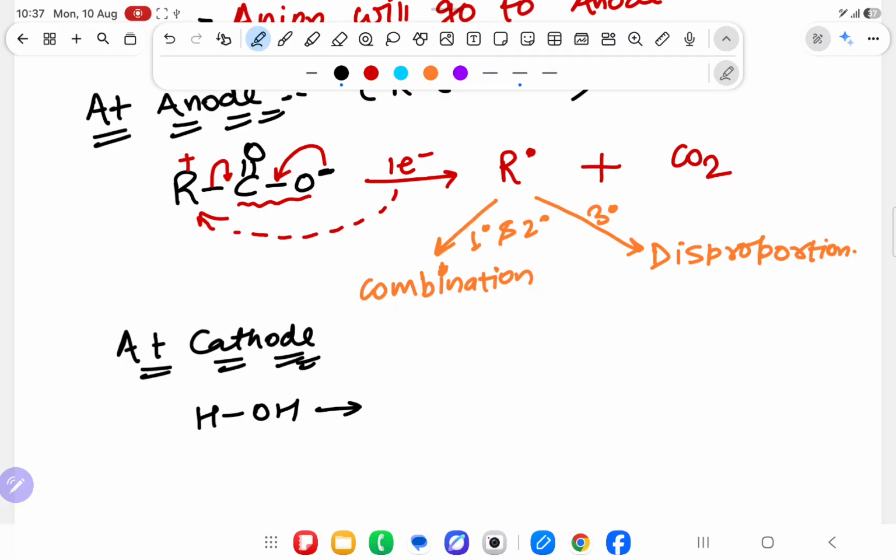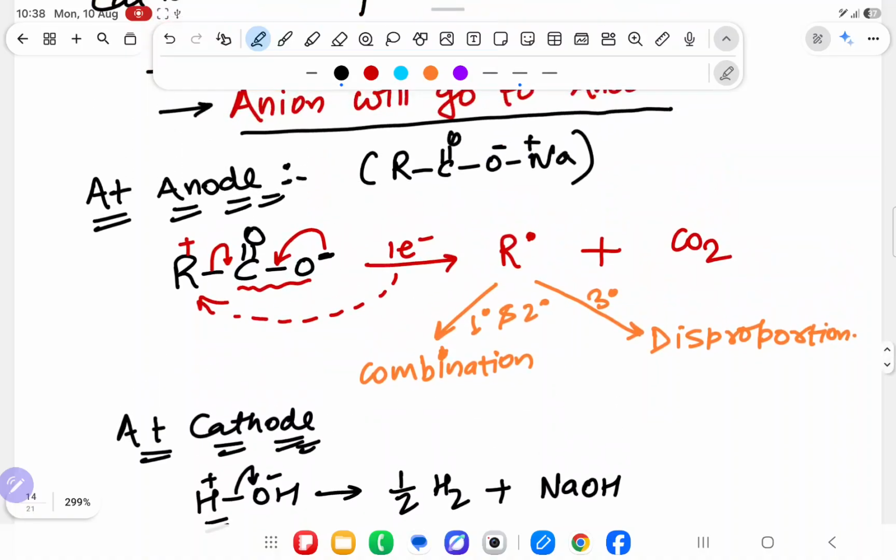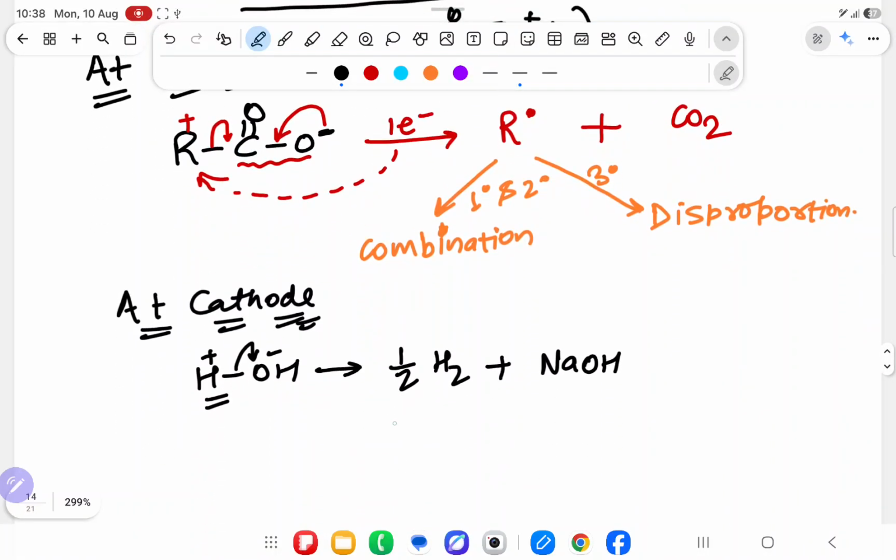What happens over here? OH minus will go, H plus will come, and it will form half H2. Why? Only one hydrogen is there, so that will form half mole of H2, and Na plus coming from here will react with OH minus. First important point, understood what is happening over here.